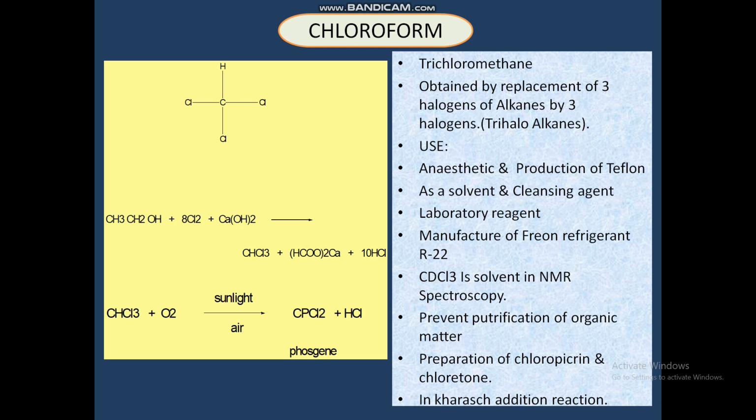Here next, chloroform is used as an anesthetic, but it may cause cardiac and respiratory failure. It has been replaced by other safe anesthetics. Chloroform with hydrogen fluoride gives monochlorodifluoromethane, which is used in the production of Teflon. It is used as a solvent for fat, oils, rubber, alkaloids, waxes, resin, and iodine.